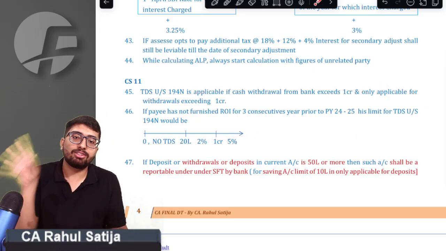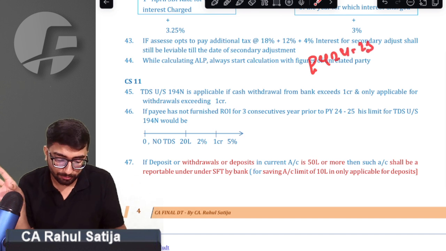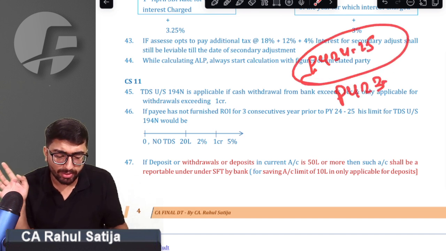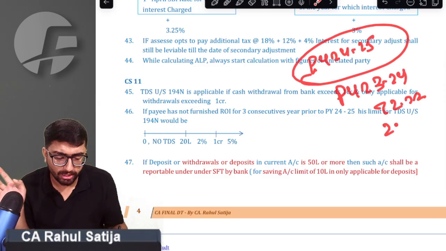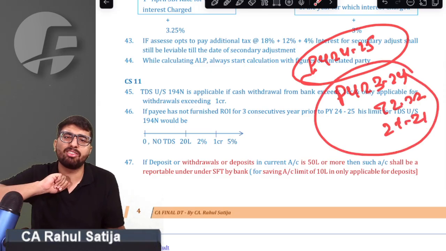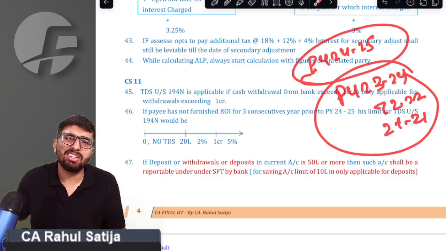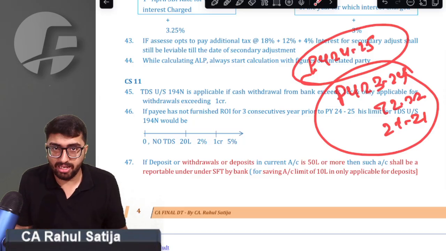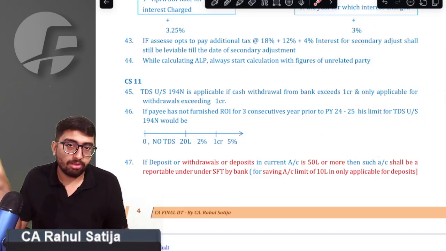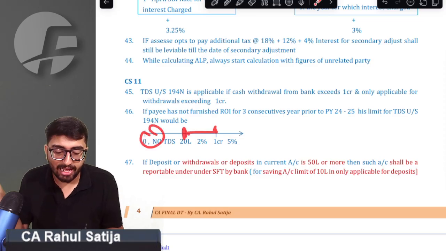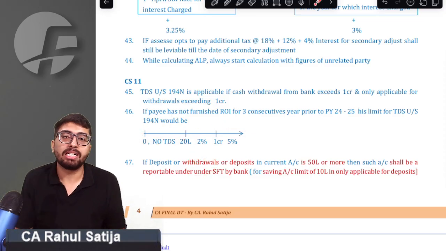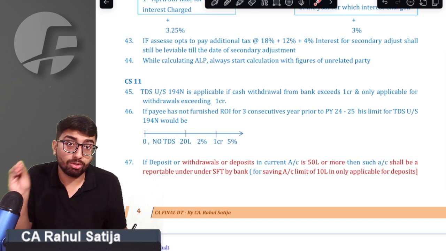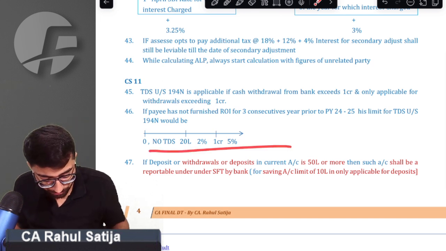If TDS is to be deducted for previous year 24-25, and we have not filed return for 23-24, 22-23, and 21-22, for all the 3 years we have not filed return, in that case what will happen? Provision says our TDS rate will be higher. Up to 20 lakh, no TDS will be deducted. But exceeding 20 lakh, whatever withdrawals we do, up to 1 crore, TDS will be deducted at the rate of 2%. And if we withdraw exceeding 1 crore, then 5% TDS will be deducted. In this case, section 194N. We got that point.